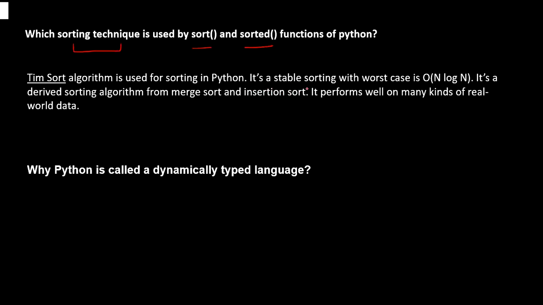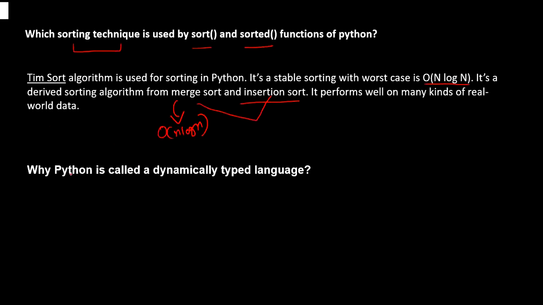It is a stable sorting algorithm with worst case of big O n log n. So this is the worst case of the timsort algorithm. It's a sorting algorithm derived from merge sort and insertion sort. What is the time complexity of merge sort? It is big O n log n. In the comment section you have to tell me the time complexity of insertion sort, right? So make sure to comment. It performs well on many kinds of real world data.